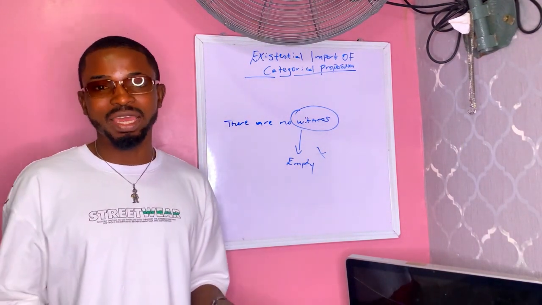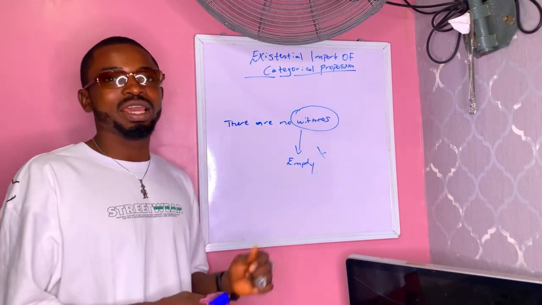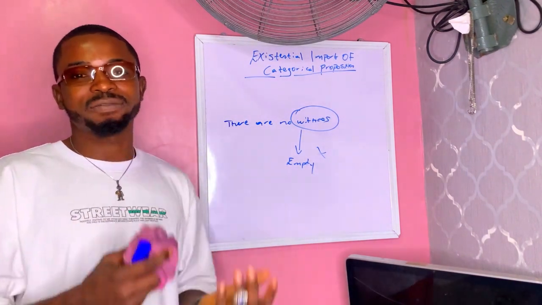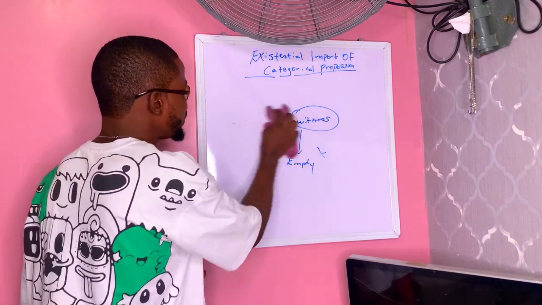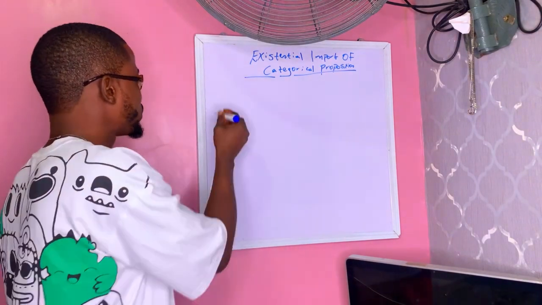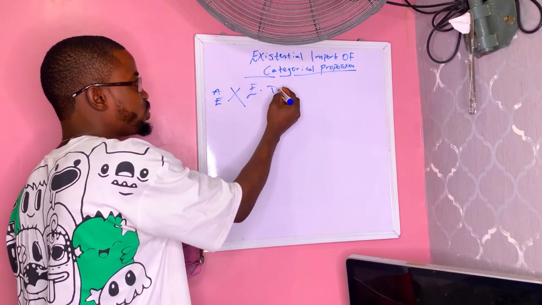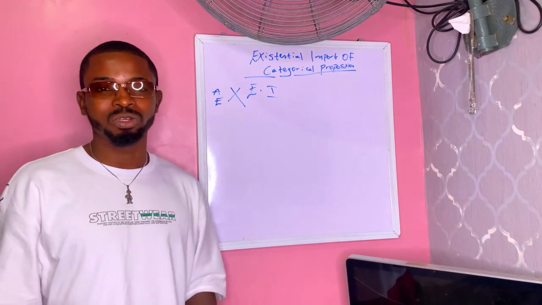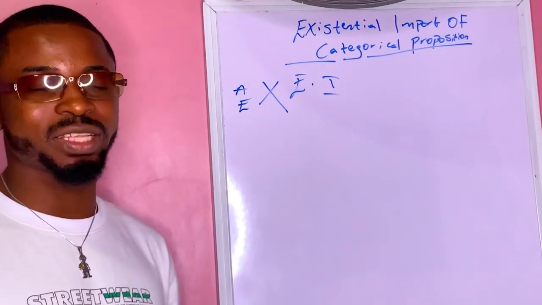So when we talk of existential import of categorical propositions, a proposition has existential import if it affirms the existence of members of the classes in that proposition. Modern logicians are now saying that the universal propositions, both A and E, do not have existential import. What they are saying is that the A and E propositions do not affirm the existence of any members of the classes in that proposition.